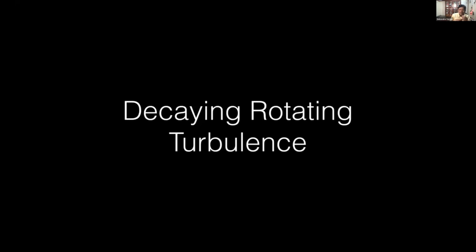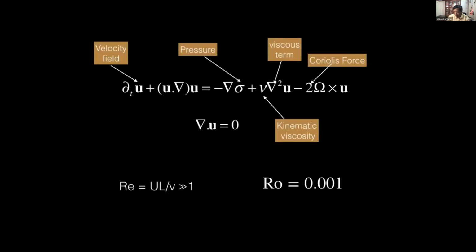Okay. Now, very quickly, I will just make a reference to another work on rotating turbulence. Okay, decaying rotating turbulence. So here again, there are lots of spectra, right? I mean, there's 5/3, there is -3, -2, and so on. So we looked at only one parameter regime. This was work done by Manohar Sharma. So we did it for very fast rotation, so Rossby number is pretty tiny.